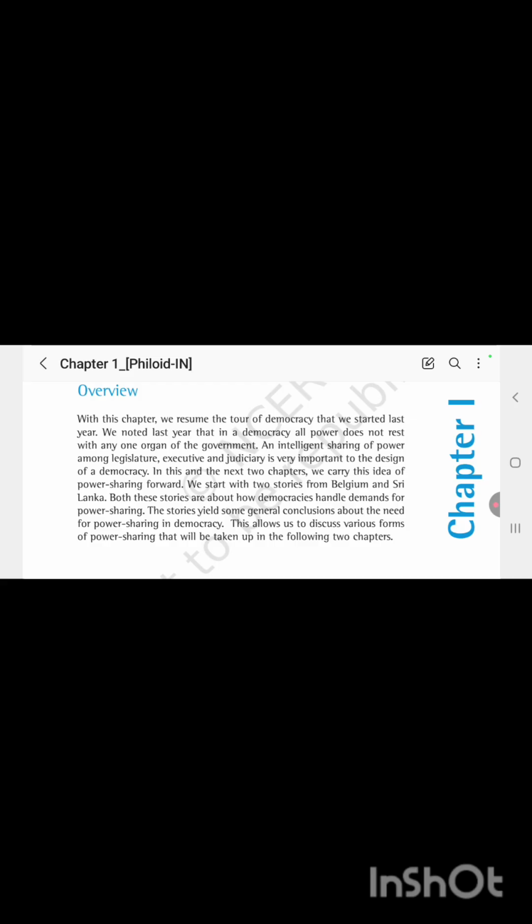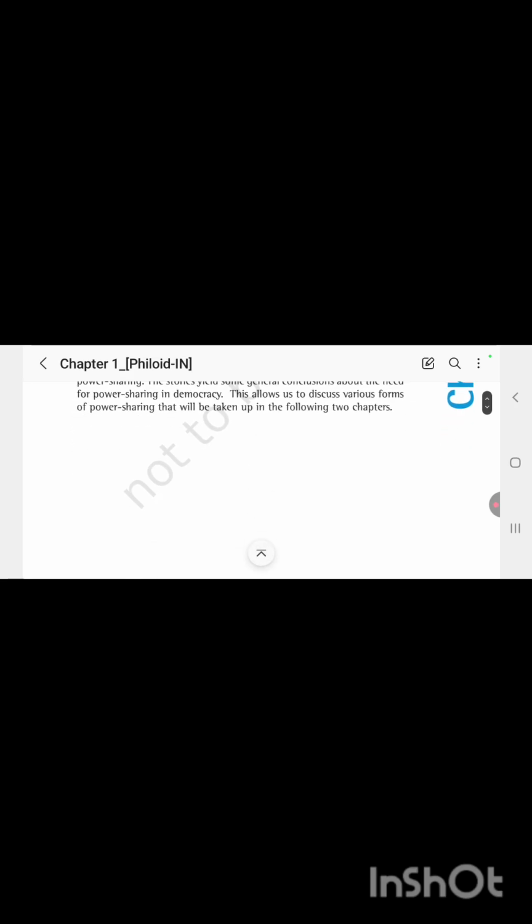So in this chapter we will study how power has been shared intelligently in different levels of the government and also organs of the government. We will study about power sharing in two countries, they are Belgium and Sri Lanka. Third, the importance of power sharing, so why power sharing is needed. And last but not least, we will study about various forms of power sharing. Clear? Now let's move to the next part of this chapter.